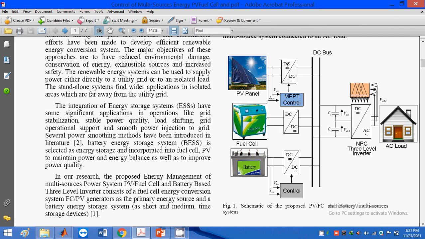In order to control the constant DC voltage from the boost converter, we require an advanced controller. For that I am using the MPPT controller here. For every design, either fuel cell or batteries, all these require energy management. Energy management means input and output will be controllable in our hands only. That means for the energy management scheme we require these MPPT controllers. That's the major concept.